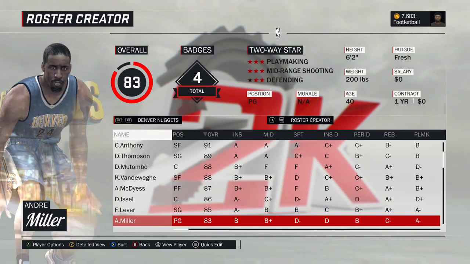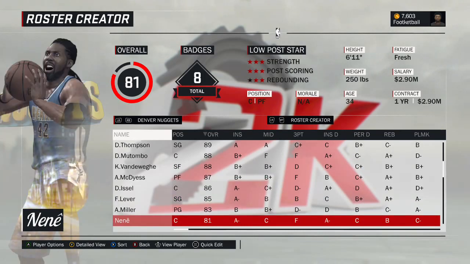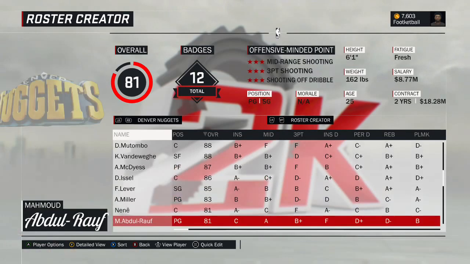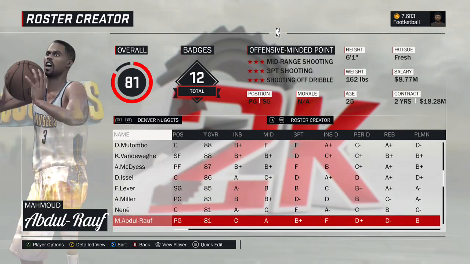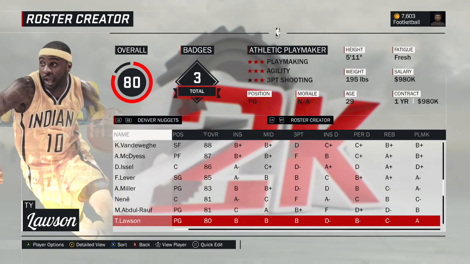2004 version of Andre Miller. Nene, moved him back over. Obviously, he was already on the game. It's the 2011 version of Nene. Mahmoud Abdul-Rauf, he was on the game already as well. 1994 version of Abdul-Rauf. Just traded him over from the 94 Nuggets. Ty Lawson had a really underrated season in 2013. That's the season we chose.